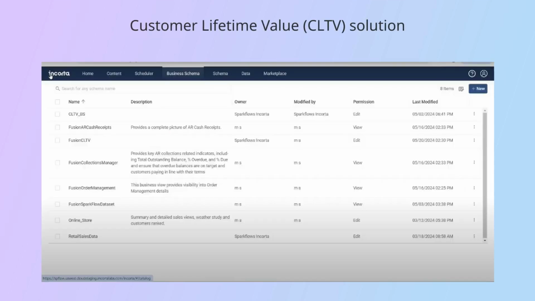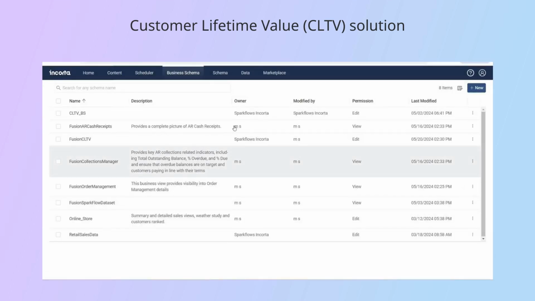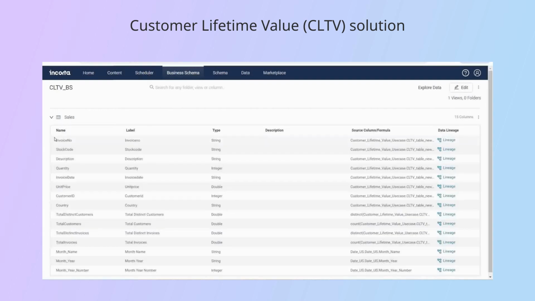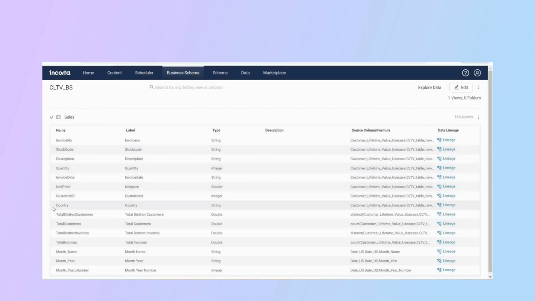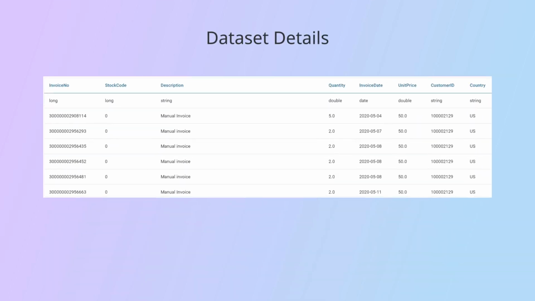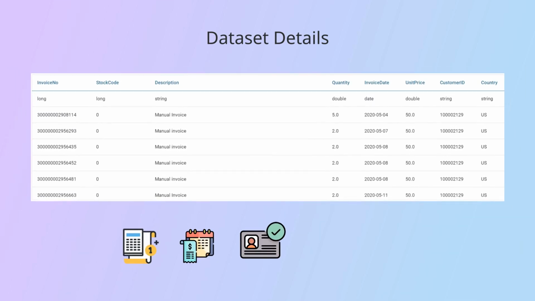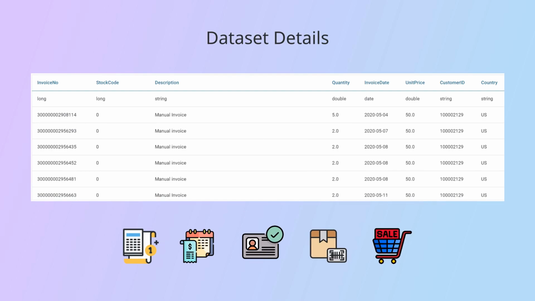Let's dive deep into the CLTV advanced analytics solution built in collaboration between Incorta and Sparkflows. There is a business schema created within Incorta for the CLTV use case. A sales table has been created within Incorta exposing the transaction data. It contains the list of columns as per the prescribed input data model. The input dataset contains details such as invoice number, invoice date, customer ID, stock code, quantity, and so on.